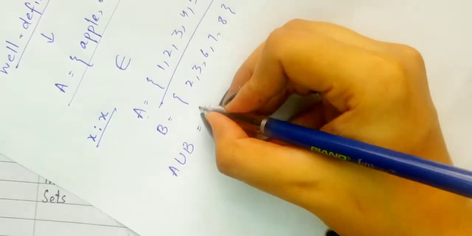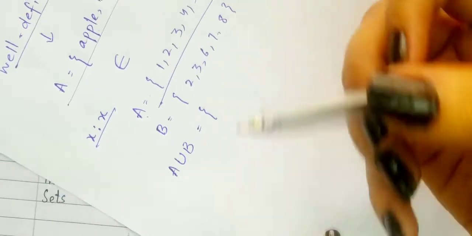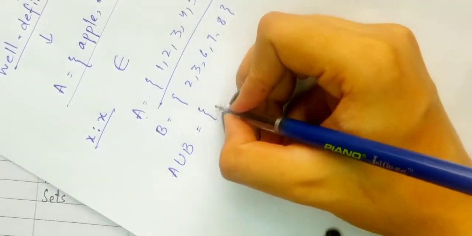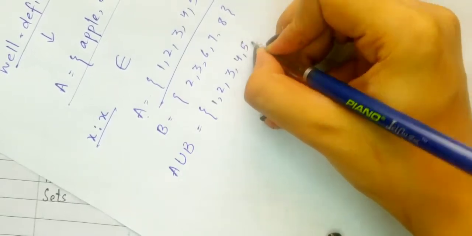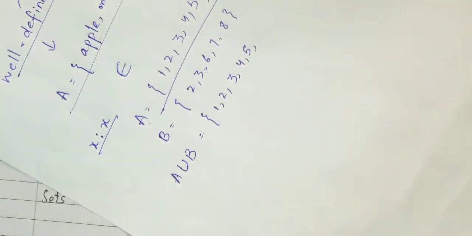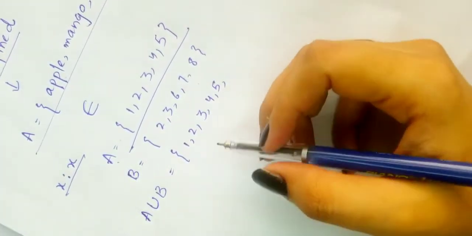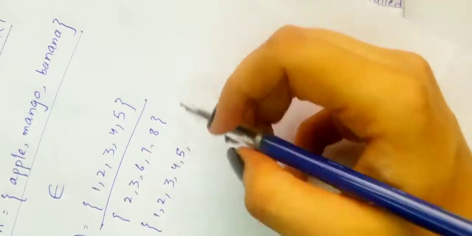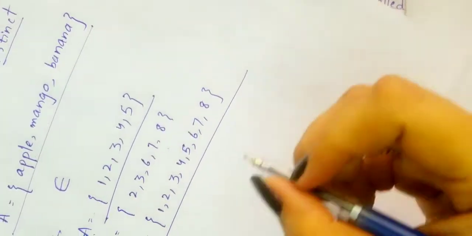What I will do is combine the members of set A and set B both. How will I combine them? I will write 1, 2, 3, 4, 5. I don't need to write the elements again and again, or repeat them. In short, I will write each once, and make sure that all the elements of sets A and B are expressed in this common set. So 1, 2, 3, 4, 5, 6, 7 and 8. Now this is known as the union of sets.